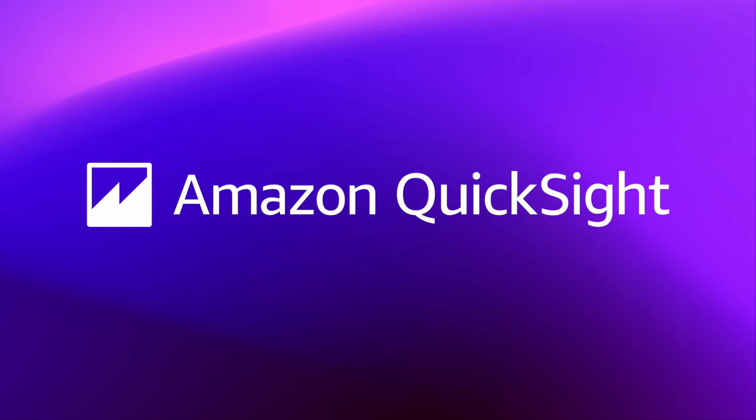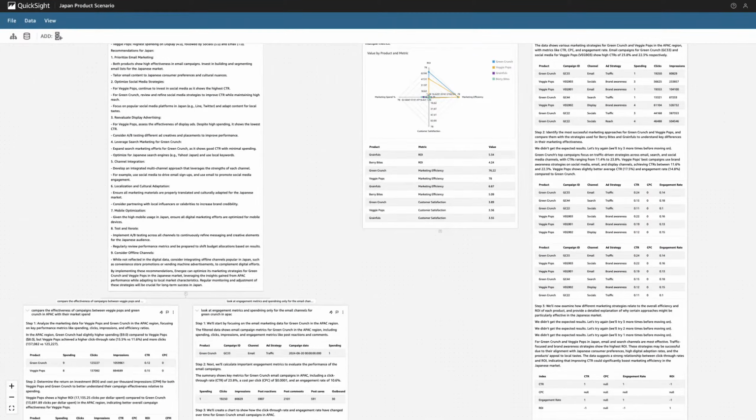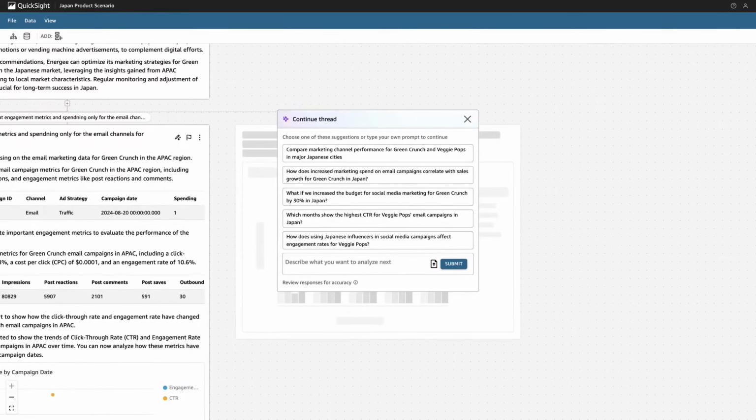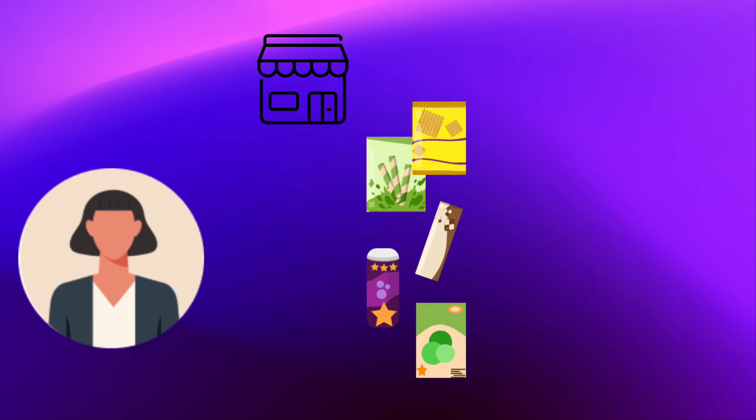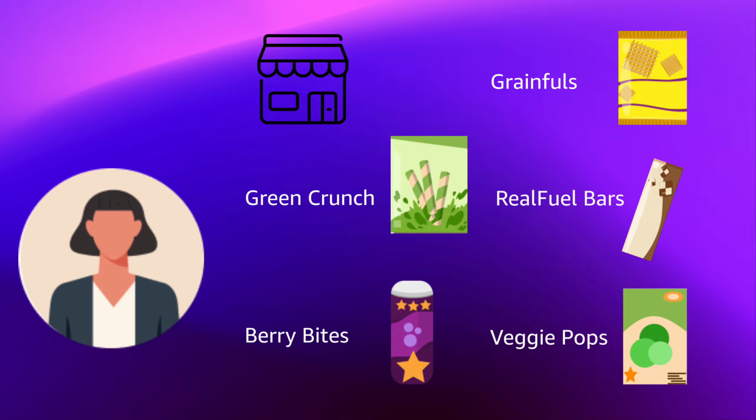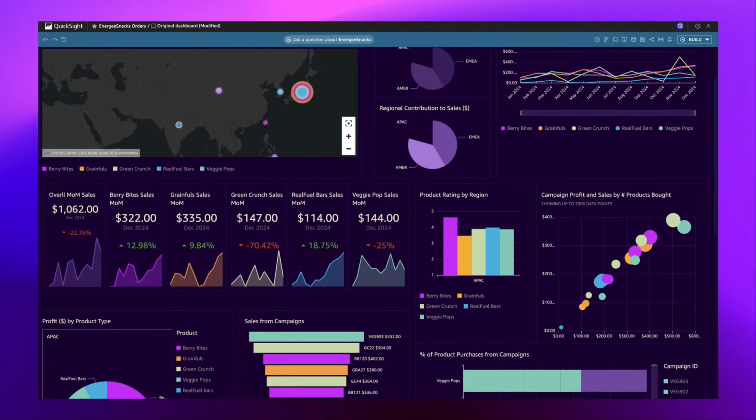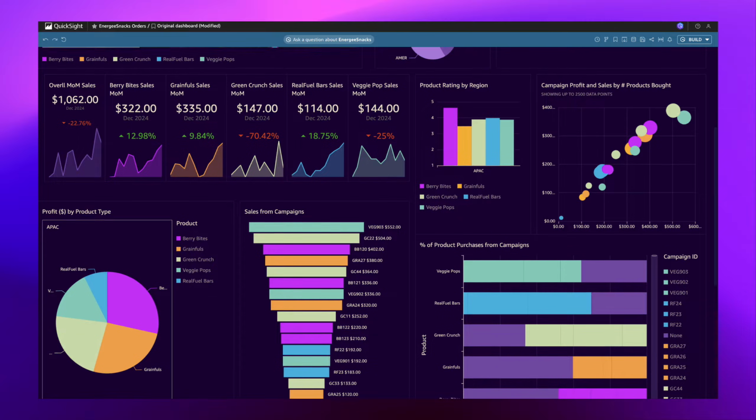Introducing Scenarios, a new capability with Amazon Q and QuickSight. Let's see how a company can use this new generative BI experience to make data-driven decisions. This is Mary, business leader of Energy Snacks, an online retailer selling health-conscious products with 5 offerings. Mary has a QuickSight dashboard of customer order details.